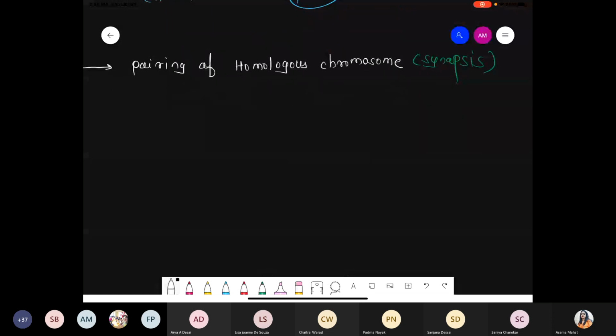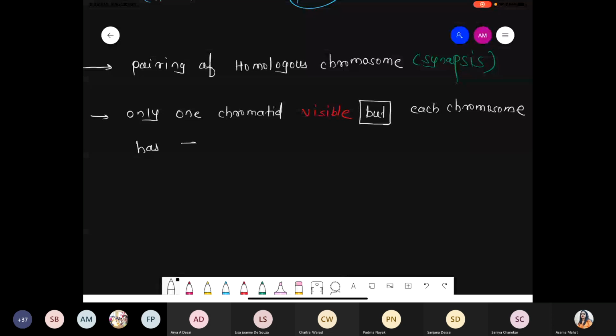Another important event: these are the stages where only one chromatid is visible, but actually each chromosome consists of, has two chromatids.